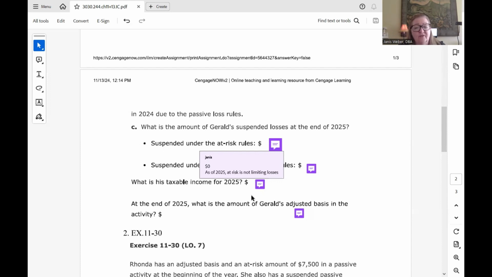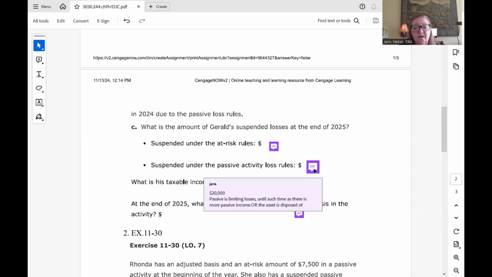And at the end of 2025, suspended losses for passive activity, we kind of preempted their question with that. We calculated that $20,000 would still be a suspended passive loss because the passive rules were limiting the losses until such time as there's enough passive income to offset them. So we had that $70,000 suspended loss.